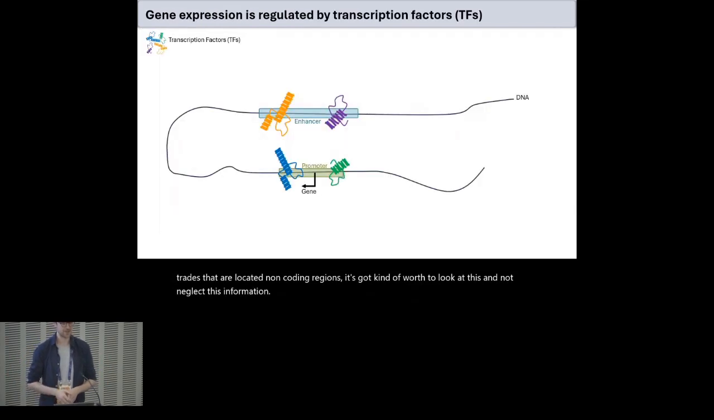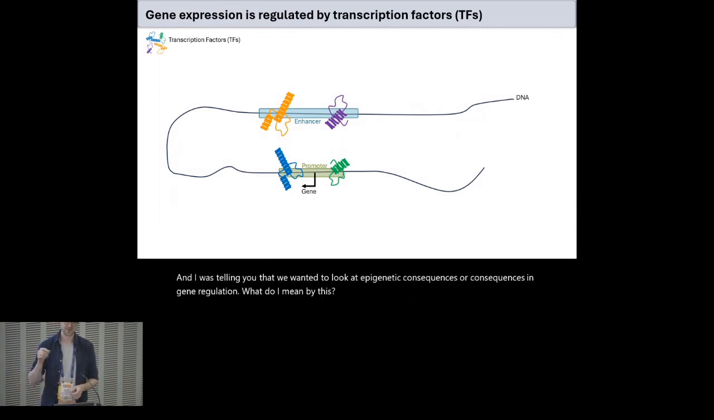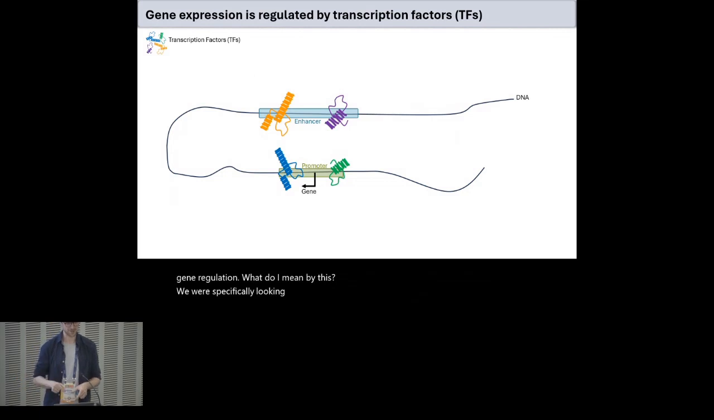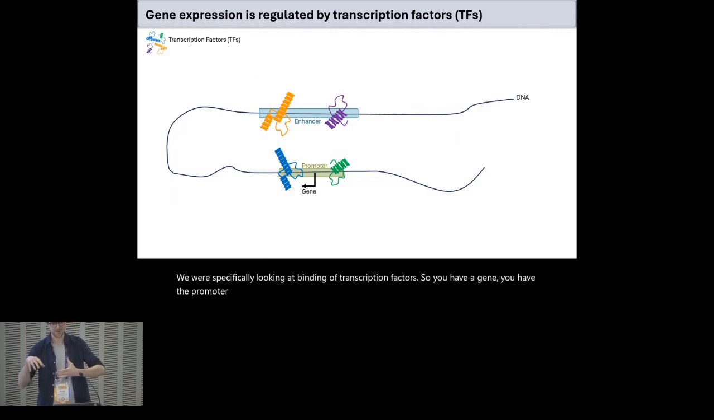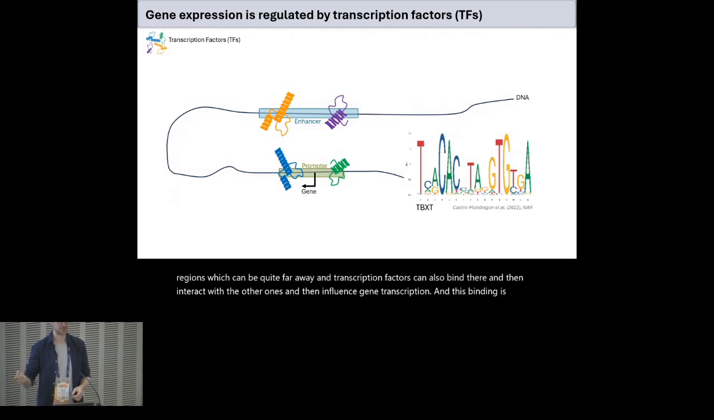I was telling you that we wanted to look at epigenetic consequences, or consequences in gene regulation. What do I mean by this? We were specifically looking at binding of transcription factors. You have a gene, you have the promoter, and transcription factors can bind there. Then you can have enhancer regions, which can be quite far away, and transcription factors can also bind there and then interact with the other ones and influence gene transcription. This binding is happening in a sequence-specific fashion. These TFs recognize certain motifs in the sequence.